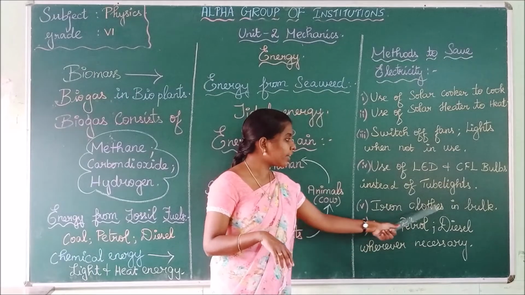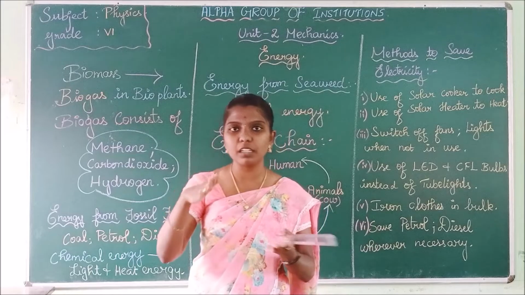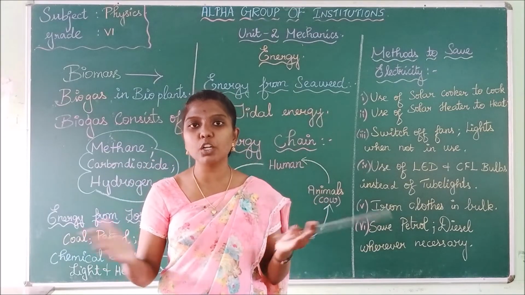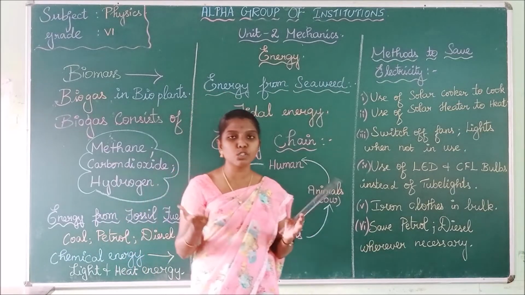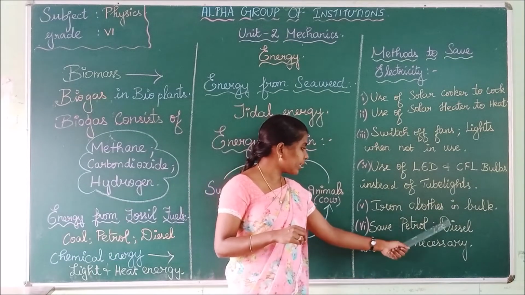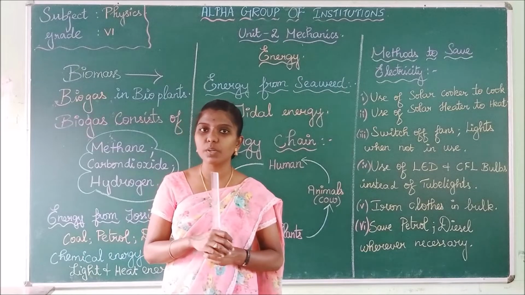Next, iron clothes in bulk. While ironing our clothes, we can iron them in a larger amount at once. Once we are ironing, we can iron all the clothes. We need not iron one by one, as that requires electricity and is also a wastage of electricity. Next, save petrol and diesel whenever necessary.